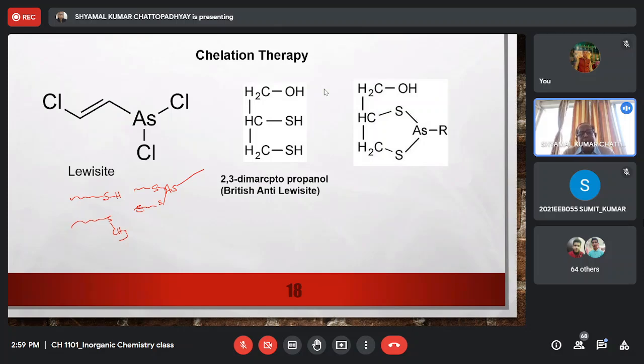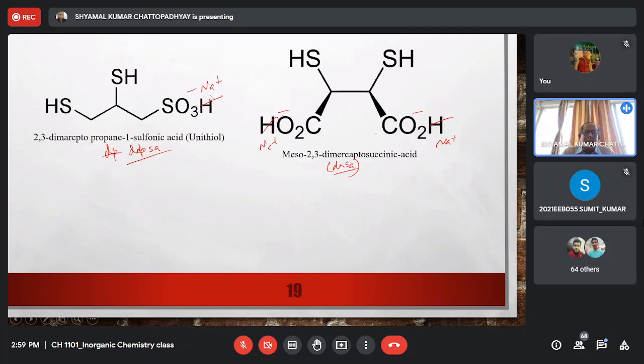And ultimately the patient used to die. So ultimately, this compound was effective for arsenic poisoning, and it was also effective for mercury poisoning and lead poisoning. On the other hand, it was found that because of this relatively more ionic character, since when you are administering it, it is in terms of SO3 minus or CO2 minus salts, these two compounds, the lead and mercury compounds, cannot breach the blood-brain barrier,